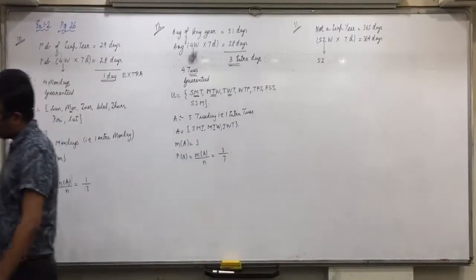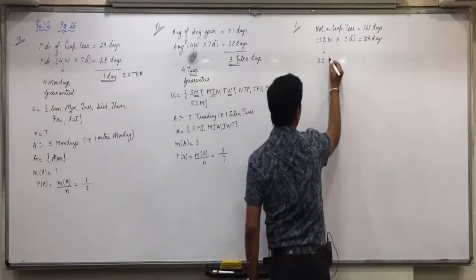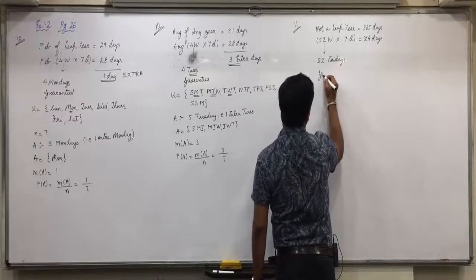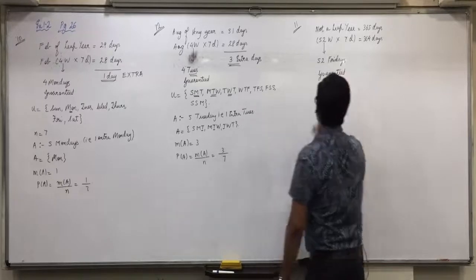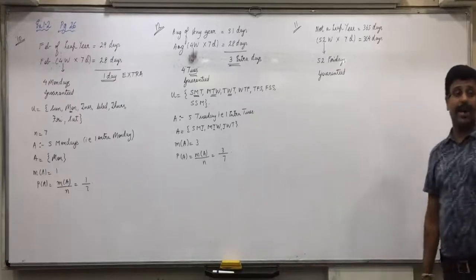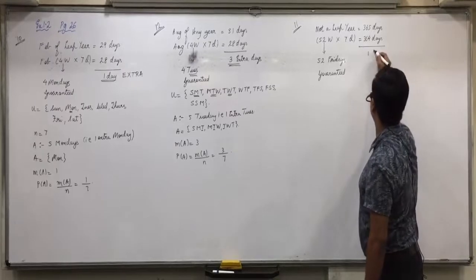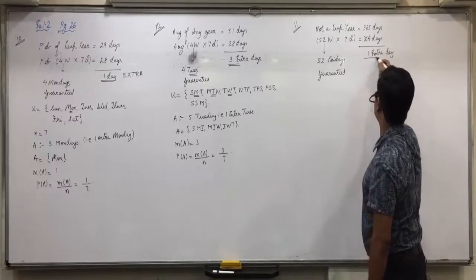What is the question asked? 53 Fridays. 52 weeks means 52 Fridays are guaranteed. How many extra days will be there? Now it is exactly similar to question number 10.